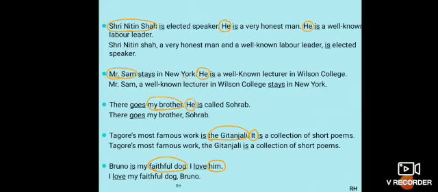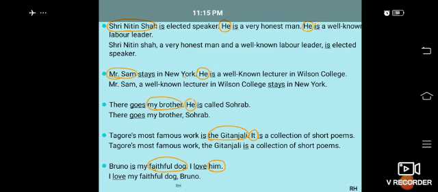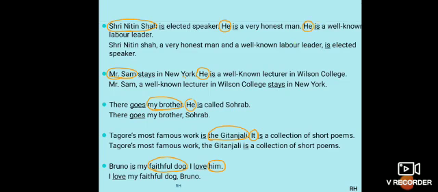Next, Shri Nitin Shah is elected speaker. He is a very honest man. He is a well-known labor leader. And we are talking about Nitin Shah. So first we'll see the finite verb is, the next finite verb is again is, and the third finite verb is also is itself. Now we're talking about Shri Nitin Shah, so this he also stands for Mr. Nitin. This he also stands for Mr. Nitin. Now the next thing is, so it is Shri Nitin Shah, comma.